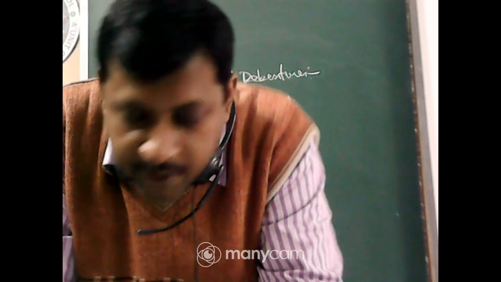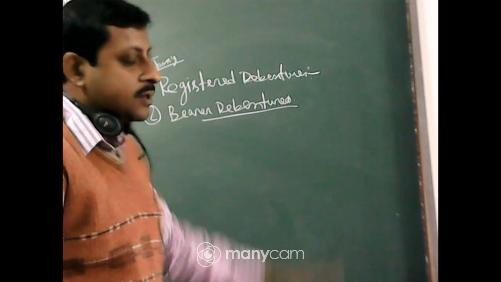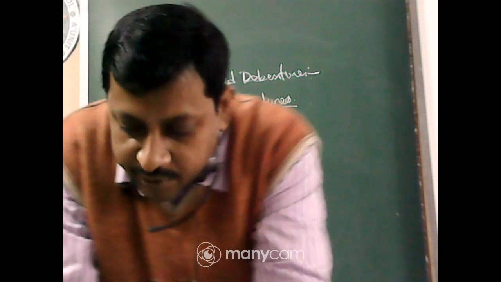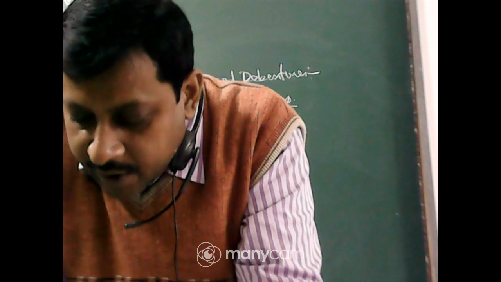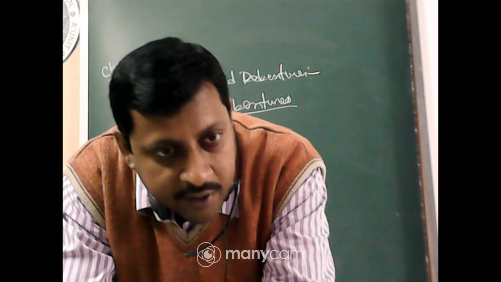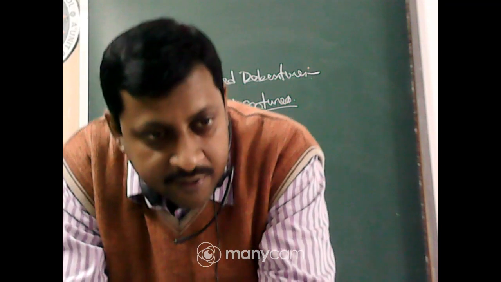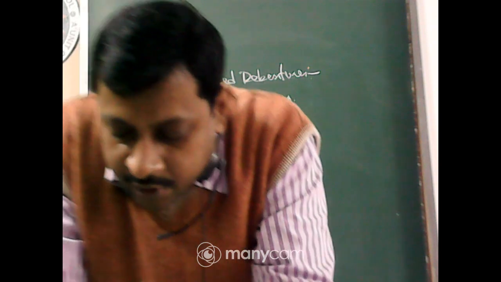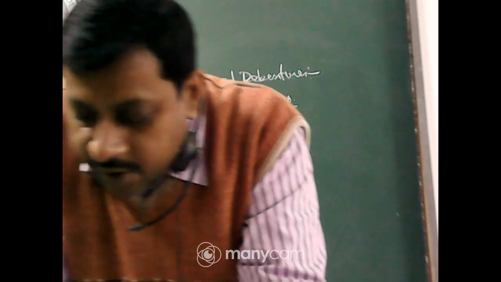Now, in case of bearer debenture, another type of debenture as per registration basis is bearer debenture. Bearer means who actually bears the debentures. So, name and address of the debenture holders of such debenture are not recorded in the books of the company. So, it can be easily transferable, and payment of principal and interest is made to the bearer of such debenture.